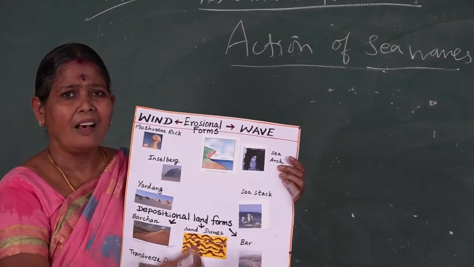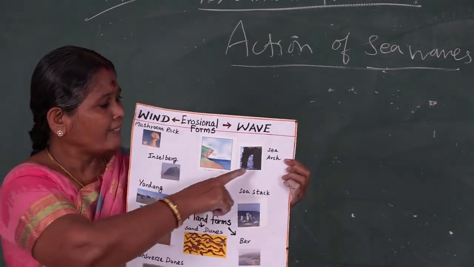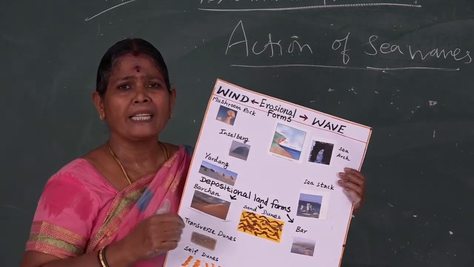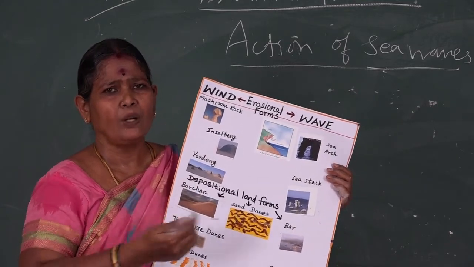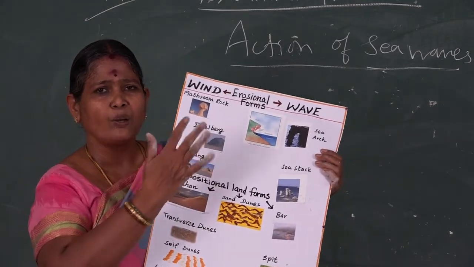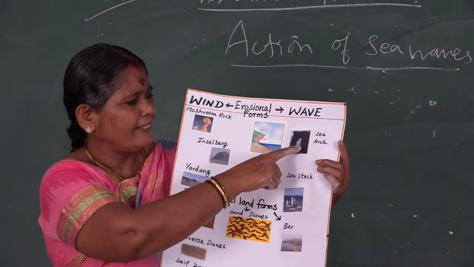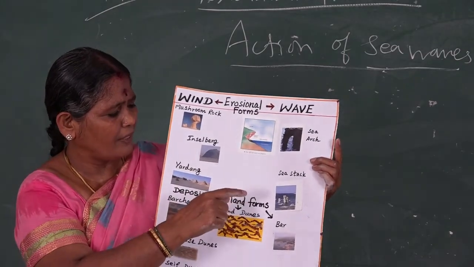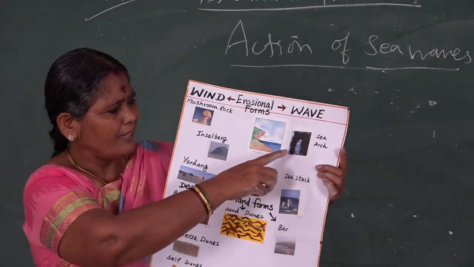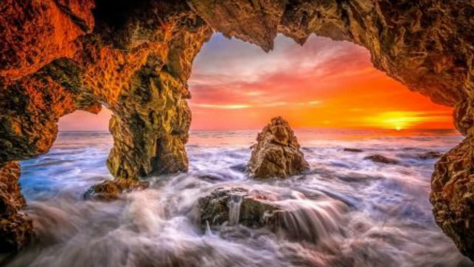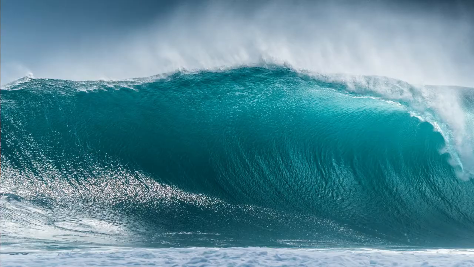We are coming to the last part of the lesson, action of the sea waves. Here too, where wave action is predominant, generally coastal areas, there are erosional and depositional landforms. The erosional landforms formed first are sea caves. Already I told you that in the middle of the sea or joining the sea there are some rock layers, like a continental shelf.